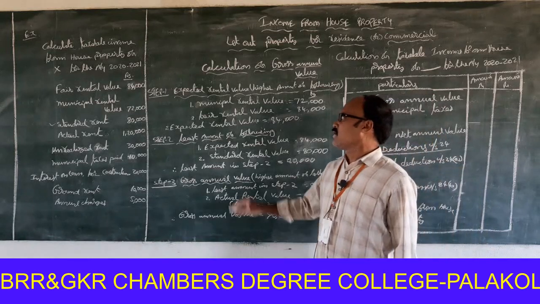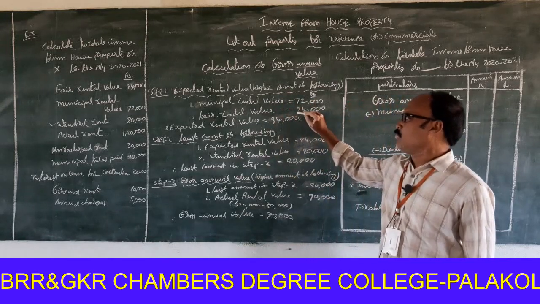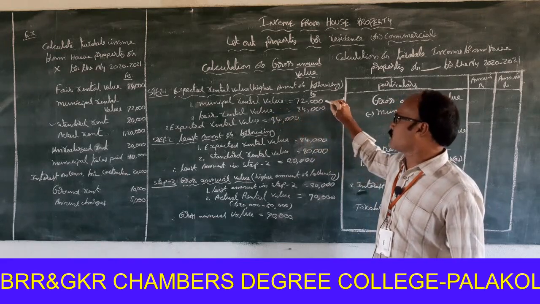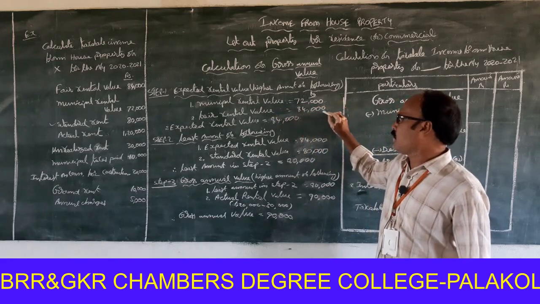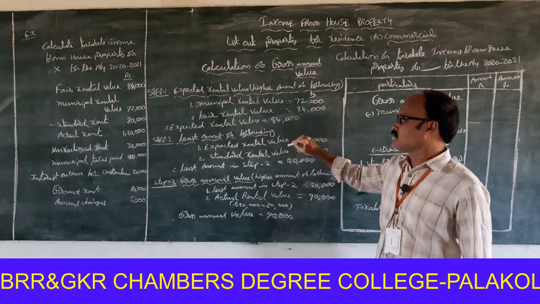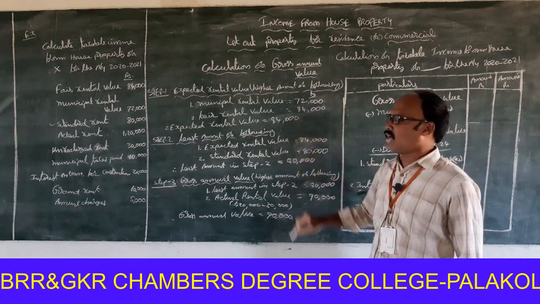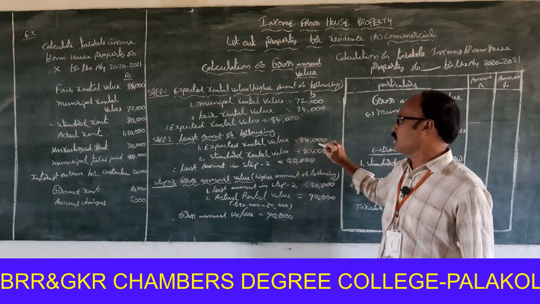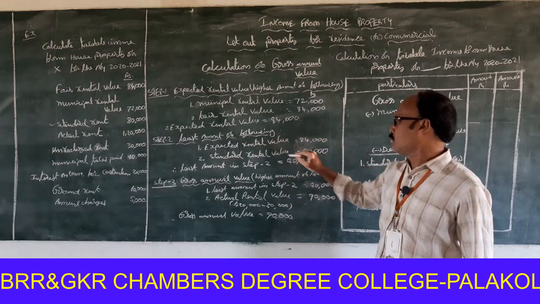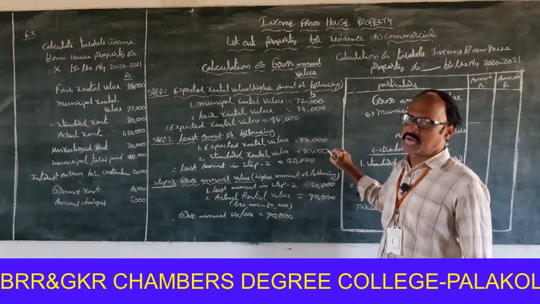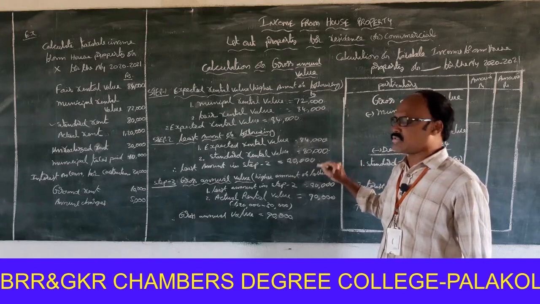Okay, first one is expected rental value: municipal rental value and fair rental value. Here the municipal rental value is 72,000, fair rental value 84,000. So the highest amount is 84,000. Step 2, least amount of the following. One is expected rental value 84,000, standard rental value 80,000. So the least amount, not the highest or higher amount, is 80,000.